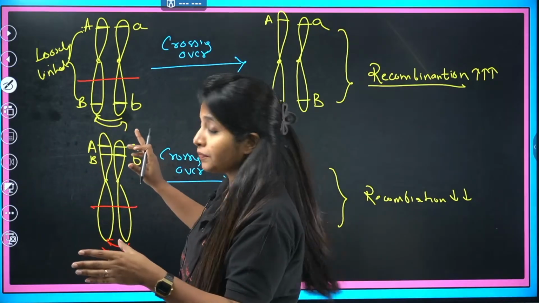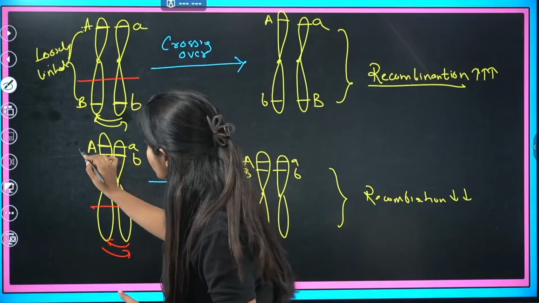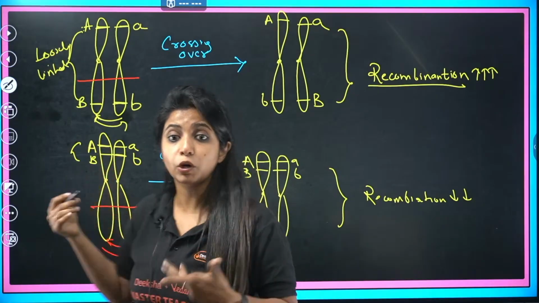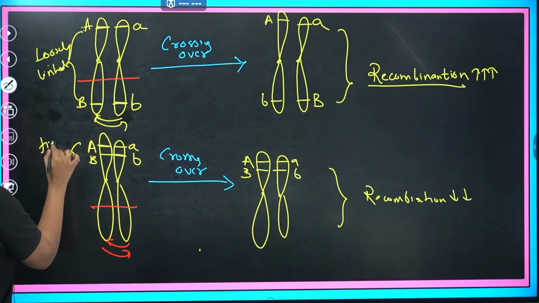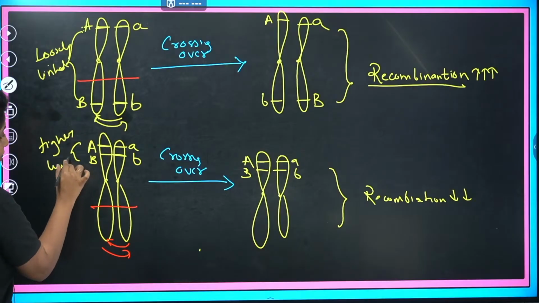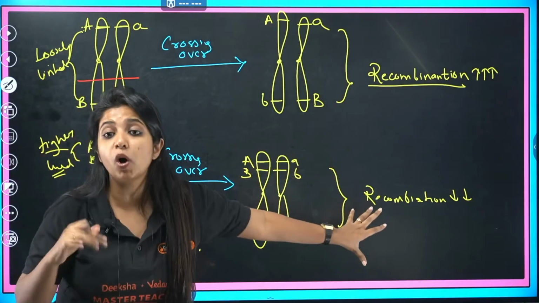So that's what I'm saying. Over here, when you see that they are very close to each other, what do you call them? Tightly linked genes. These genes will not allow any new combination to happen.